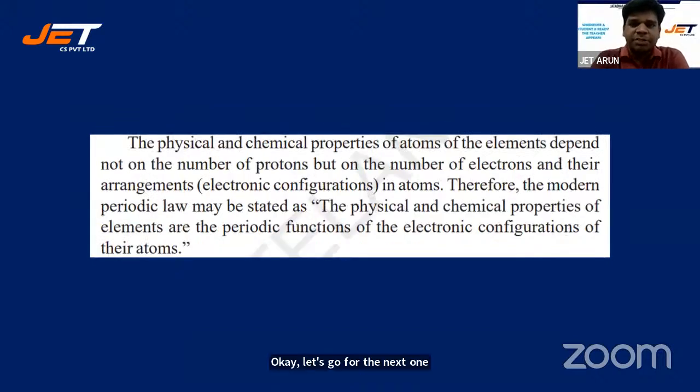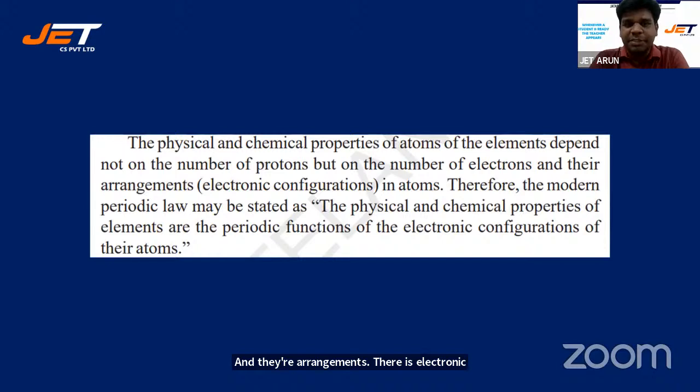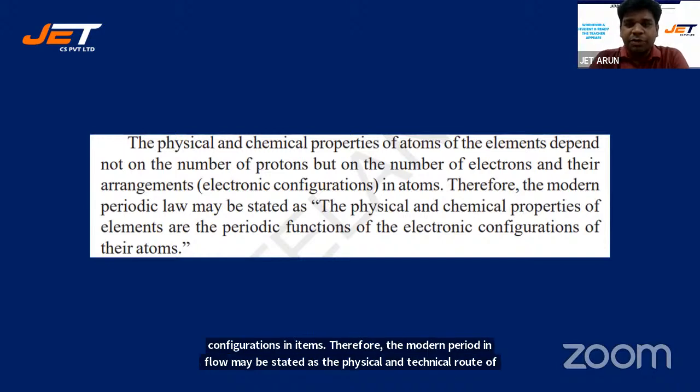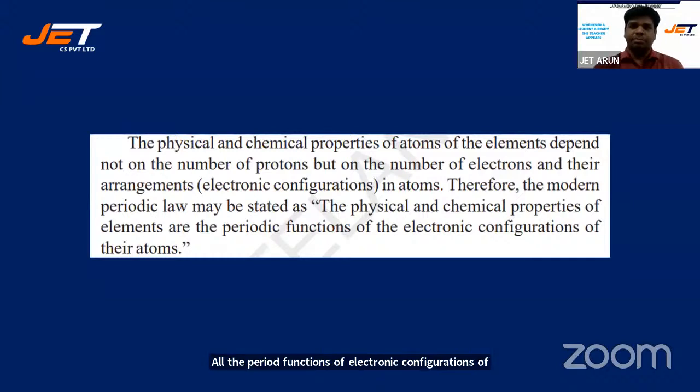The physical and chemical properties of atoms of elements depend not on the number of protons, but on the number of electrons and their arrangements, that is, electronic configurations in atoms. Therefore, the modern periodic law may be stated as: the physical and chemical properties of elements are periodic functions of electronic configurations of their atoms. All right. Okay, just a second, students.